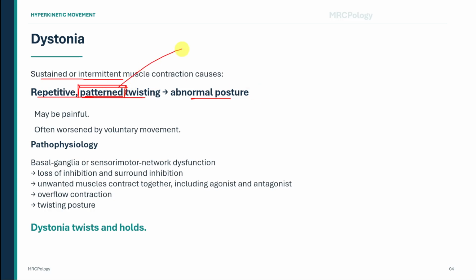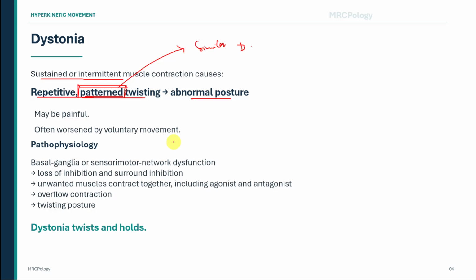The neck may rotate to one side. A foot may invert. A hand may assume an abnormal posture during writing. The eyelids may close forcefully and repeatedly. Dystonia may be painful, particularly when sustained muscle contraction places stress on joints and soft tissues. It may also worsen during voluntary movement. For example, a patient may have relatively little abnormal posturing at rest, but the dystonia becomes obvious when the patient walks, writes, speaks, or performs another specific task.